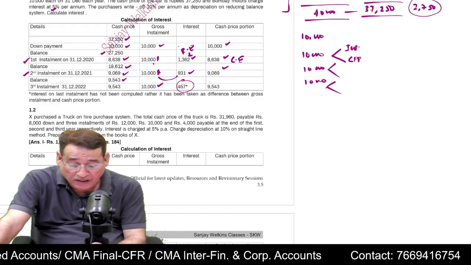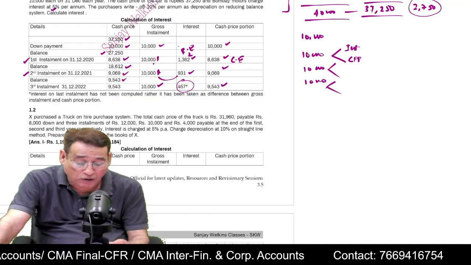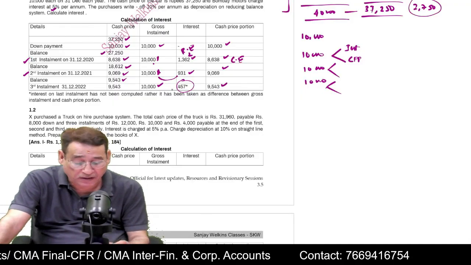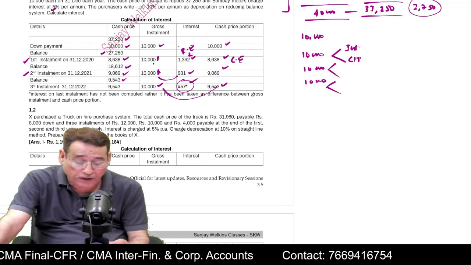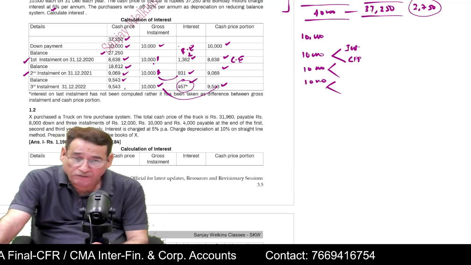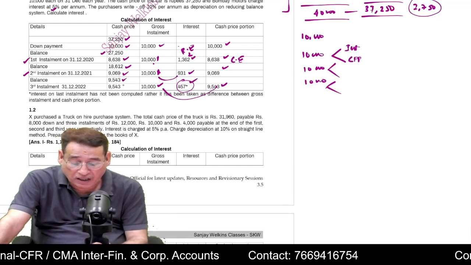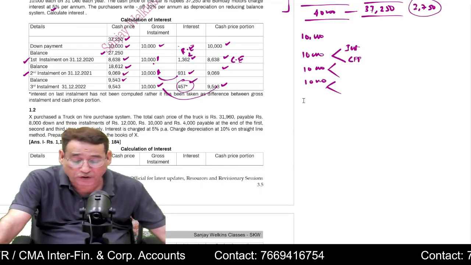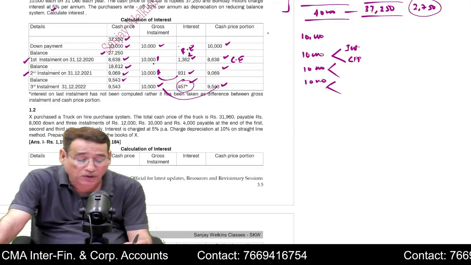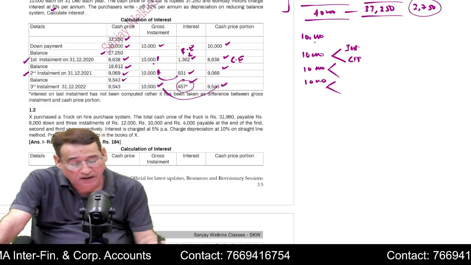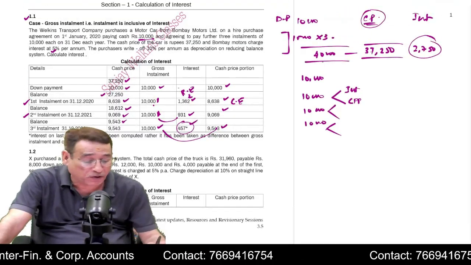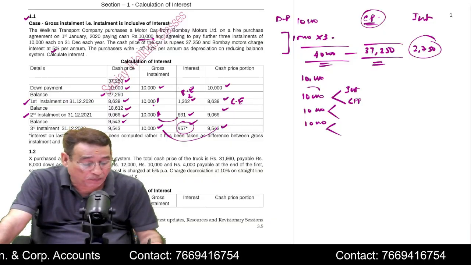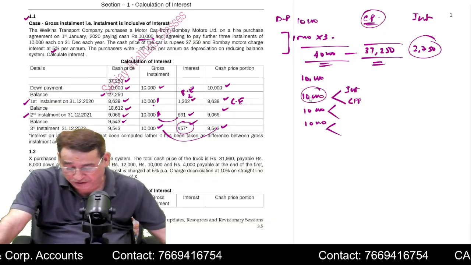9,543 is the balance. So you presume that out of 10,000, you are paying 9,543 for the cash price. So the difference of these two will be equal to 457. That will be interest. So after the end of the third year, this account will get closed. This is how you used to compute interest. This is also known as the gross installment method. Under the gross installment method, because your hire purchase price is higher than the cash price, the installment is inclusive of interest. Correct?